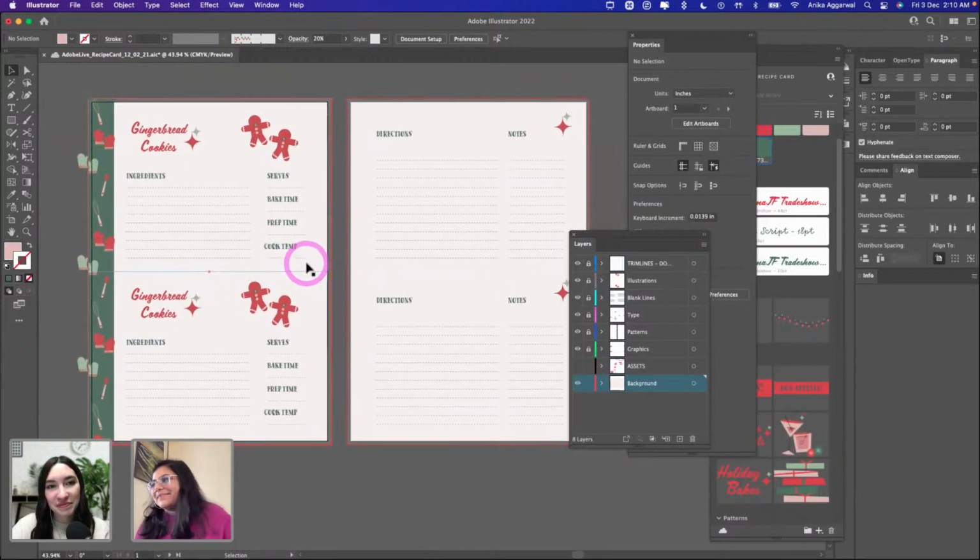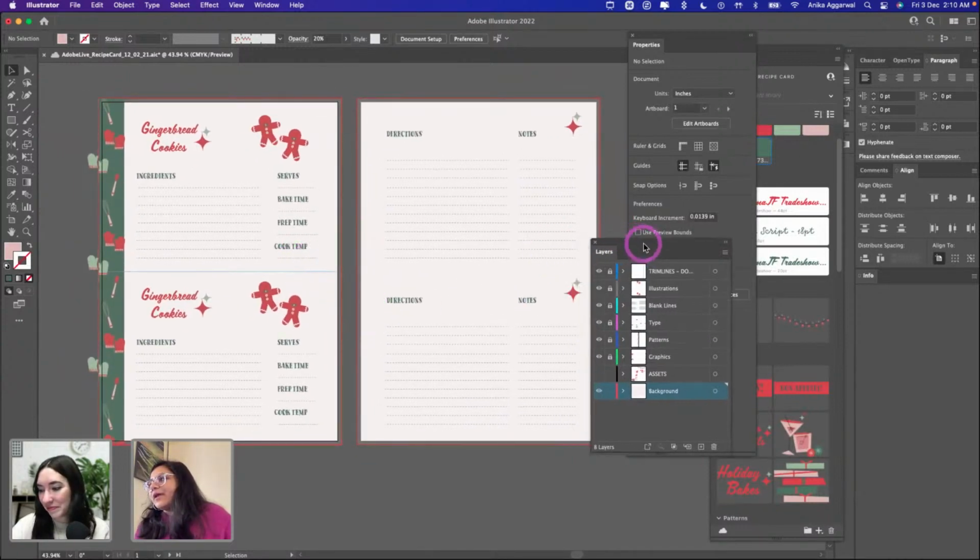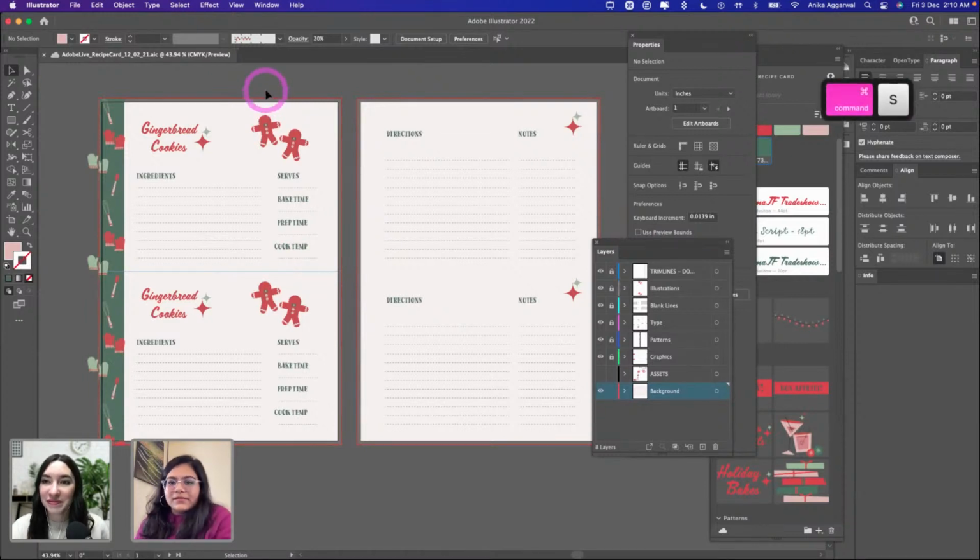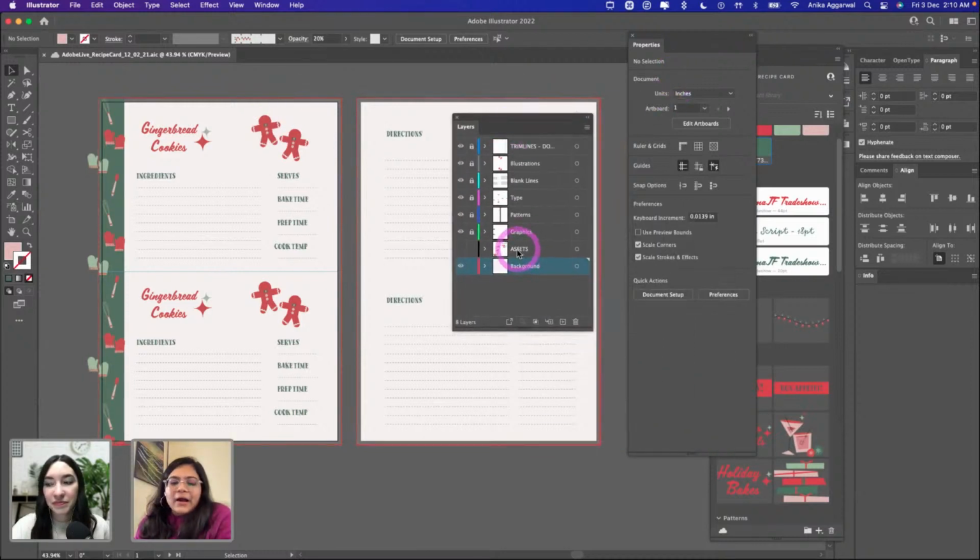Yeah, that's awesome. Okay, so since we have this guy here, I'm going to show you how to export it. I'm glad we got this done because I want to show you how to export this as well into a PDF. So right now you can see that I did not make any outlines to the typefaces and the fonts that we're using, all the graphics. But if you're sending it to a commercial printer, make sure that everything is outlined.